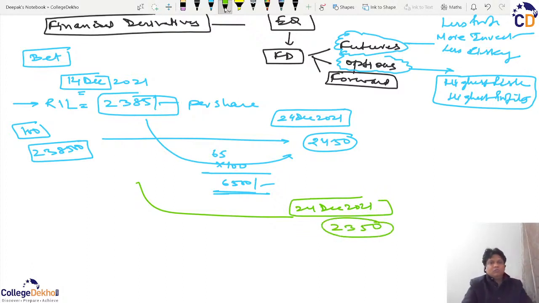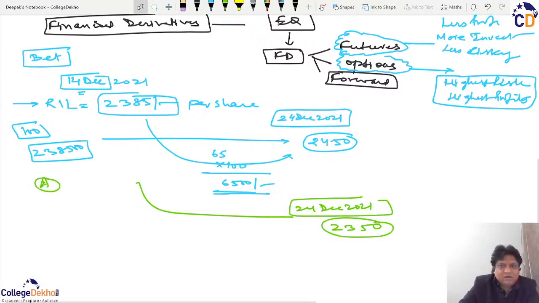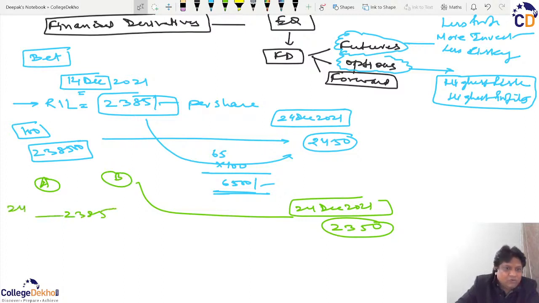So we have two people, myself A, and another B, who have contrasting views. One believes that today's price of 2385 will go to 2450, and another believes that the price will go down to 2350.